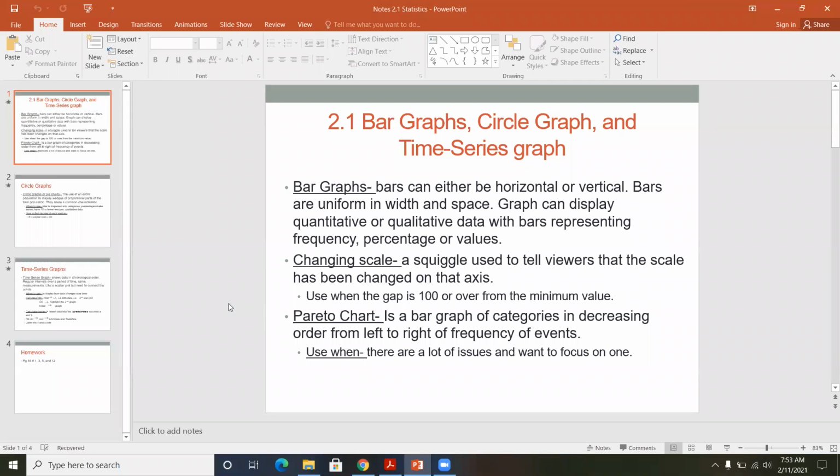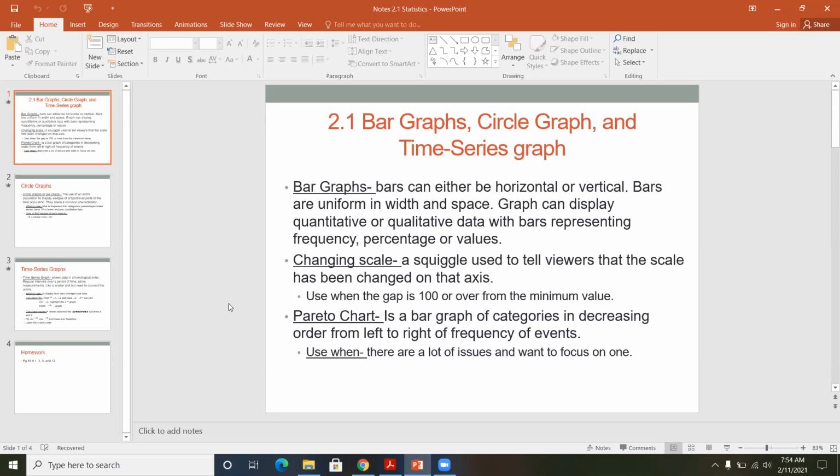Now, the next one is a unique type of a bar graph. It's called a Pareto chart. Now, a Pareto chart is when you want to organize things in decreasing order. That means it's going to start at the most frequent and end at the least frequent. The purpose of this Pareto chart is so that we can look at information that is most pertinent to our